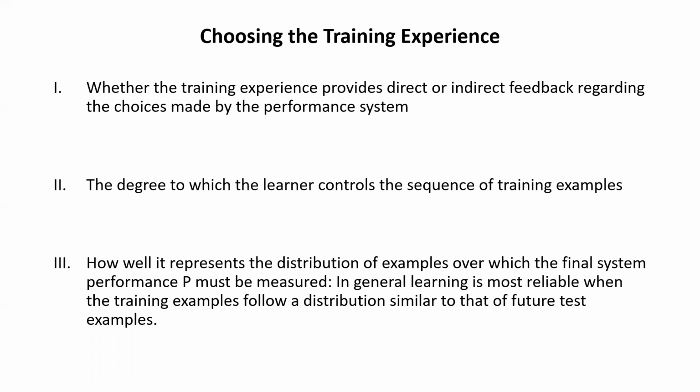And second, the second statement is the degree to which the learner controls the sequence of training examples. We'll take the same driving example. Like when you're sitting on the driving seat, and the trainer sits beside you, next to your seat, right? So what can be the three states? There are three possible states. We learn here how the learner controls the sequence of a training example. So for that we have three possible states.